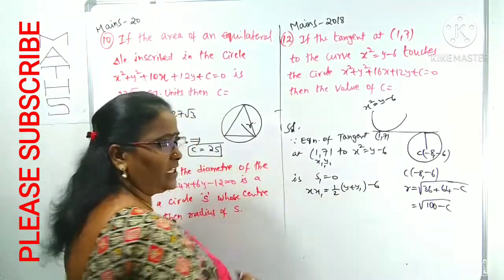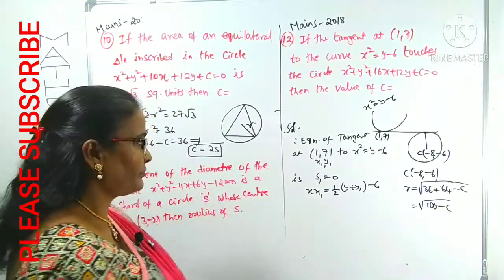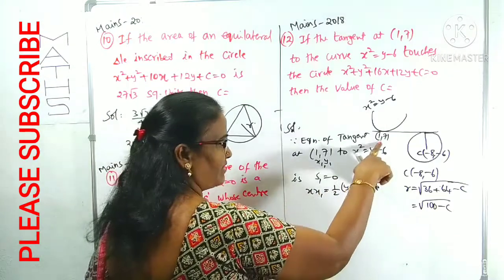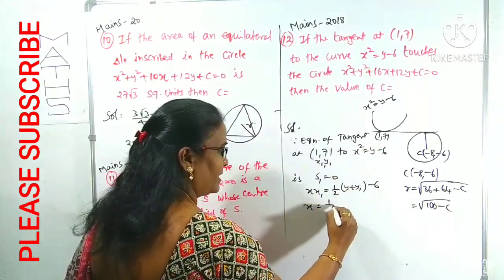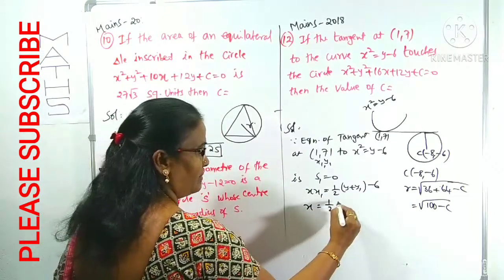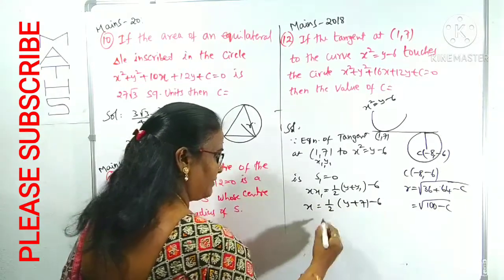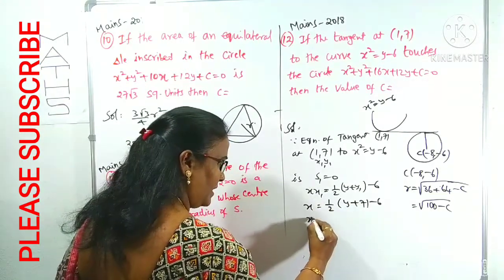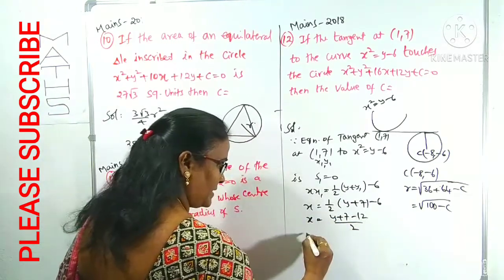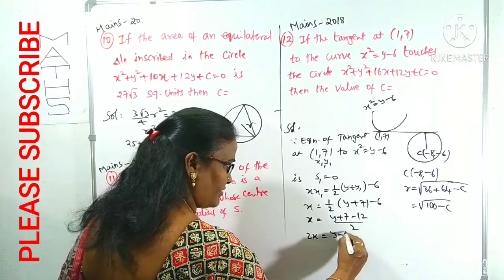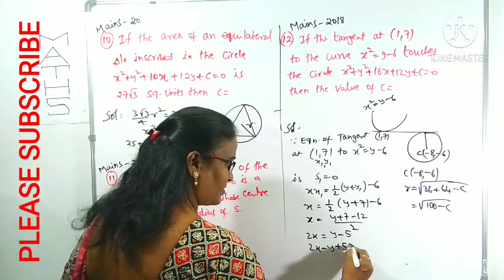The same way we can use it in the case of a circle, parabola, ellipse, or hyperbola. Taking x1, y1 as 1 and 7, 1 into x equals 1 by 2 of y plus y1, where y1 is 7, with the minus 6. Taking the LCM, x equals y plus 7 minus 12 by 2. This is 2x equals y minus 5. Rewriting, 2x minus y plus 5 equals 0.